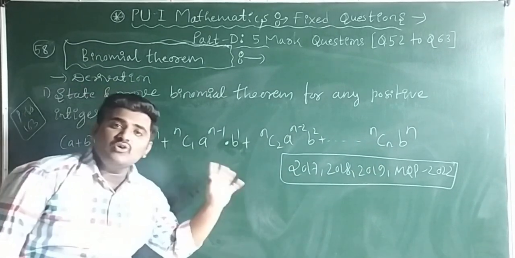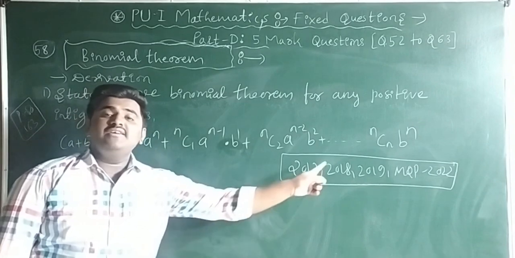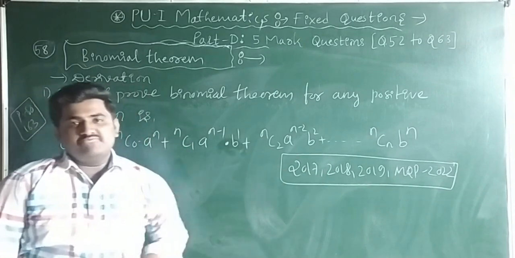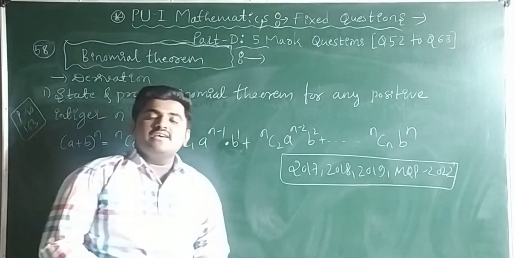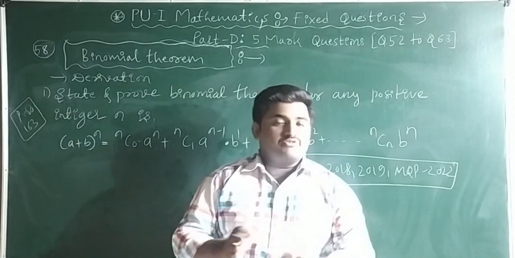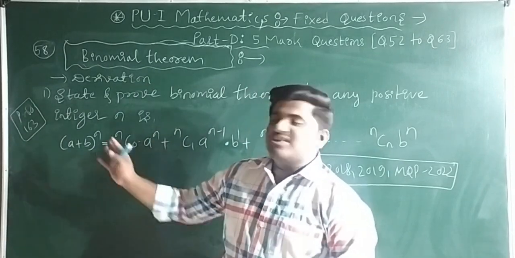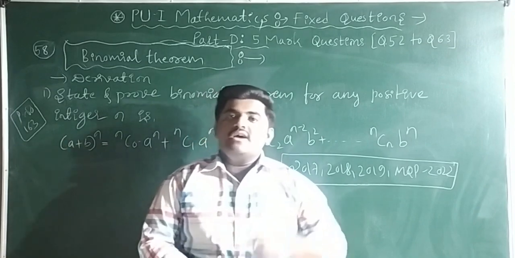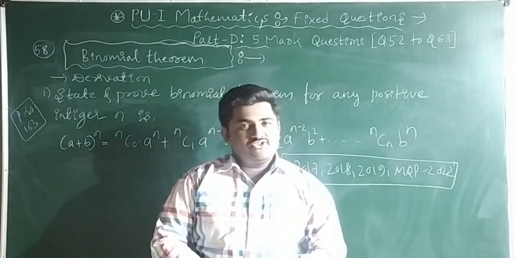This same question was asked in 2017, 18, 19 and the model question paper 2022. That means this is a 100% guaranteed question. You have to state and prove the binomial theorem for positive integers n.